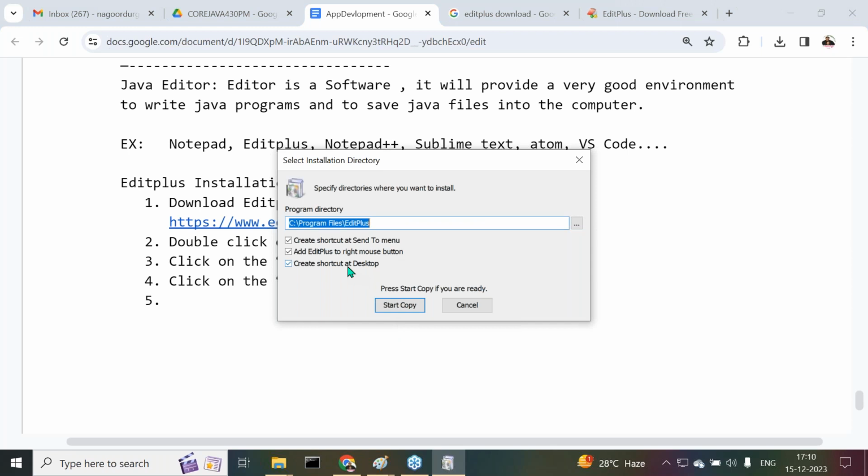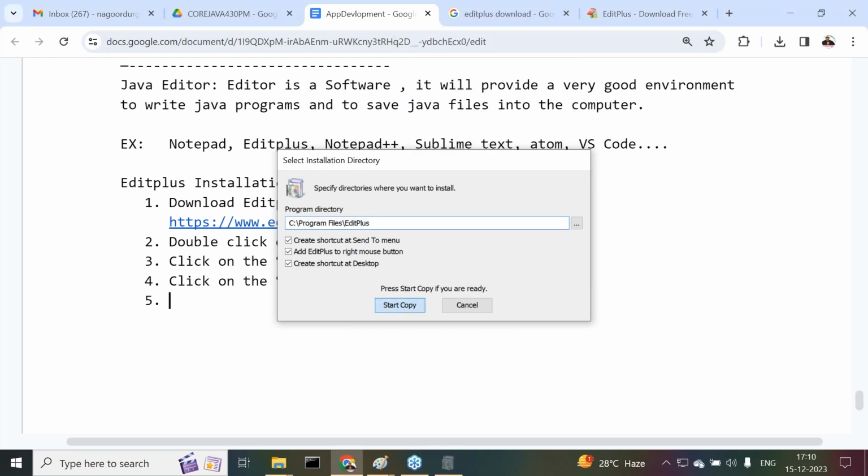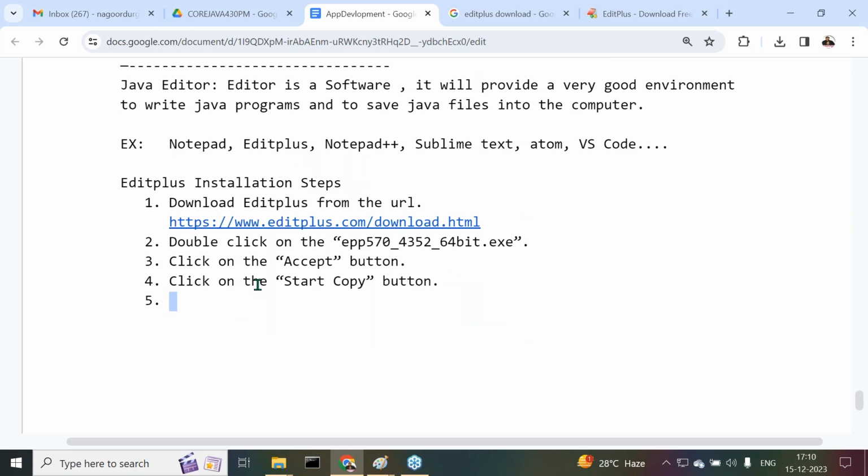If we click on start copy, a shortcut will be created on the desktop, or maybe on the menu. Inside the menu, also in the right mouse button menu, if we right click, we are able to see Edit Plus like this. All of them are coming there. Finally, click on the OK button. That's enough. Overall, right, sir, the Edit Plus installation process here we completed.